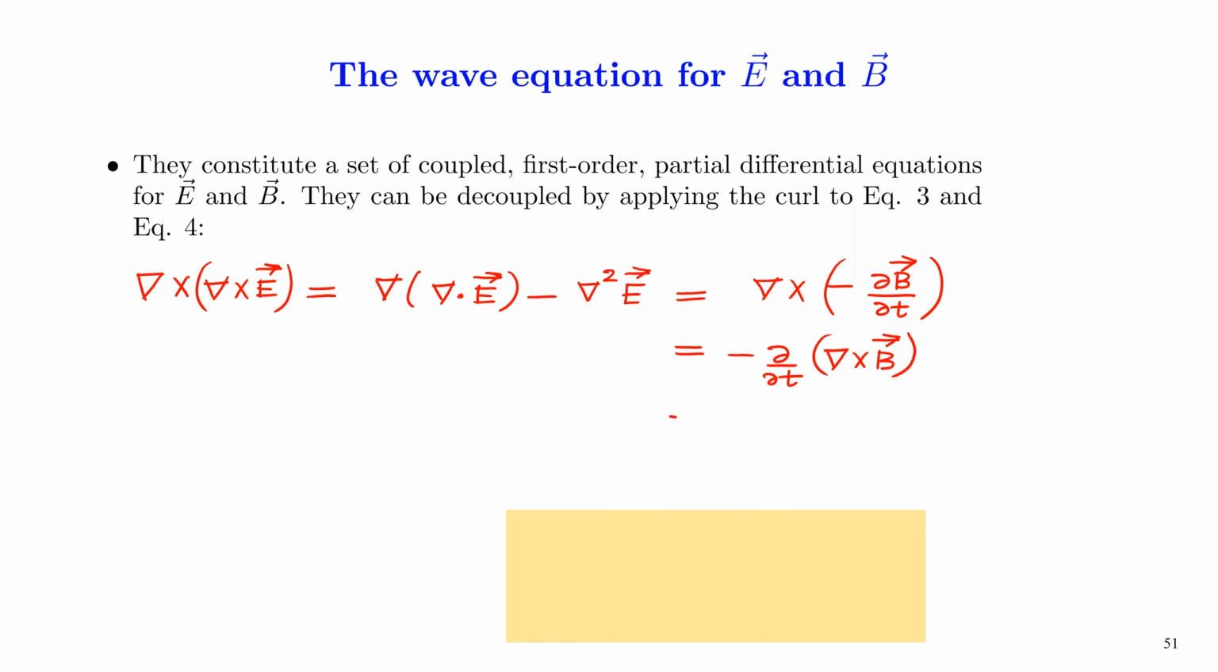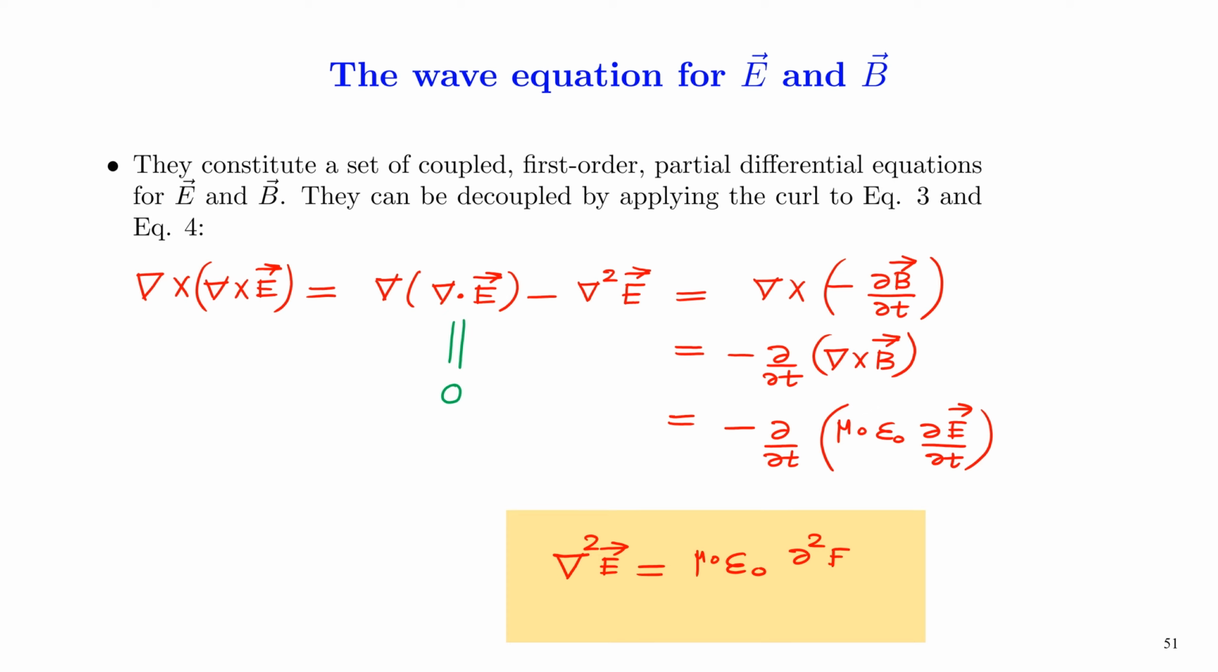Now substituting equation number 4 for del cross B, we have negative of dou over dou t of mu 0 epsilon 0 dou E over dou t, and Gauss's law for a source-free region states that del dot E equal to 0. That is equation number 1. Therefore, we have the equation del square E equal to mu 0 epsilon 0 dou square E over dou t square. And this is the decoupled equation for the electric field.